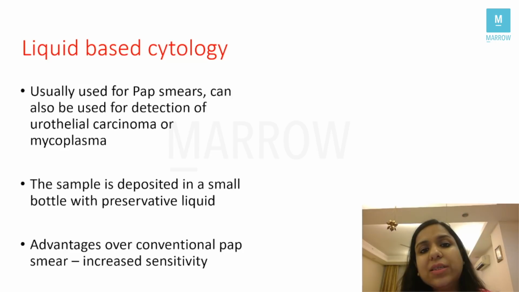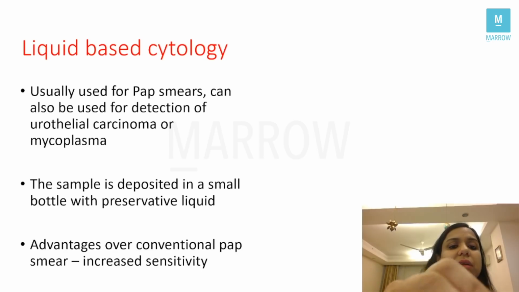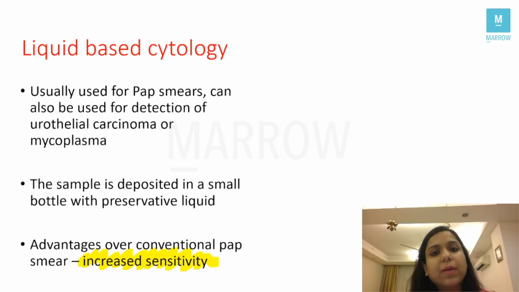And why is it good? It is better as compared to a conventional pap smear. Because the number of cells which are discarded or wasted is less. That is why there is increased sensitivity of detection, correct? That is why it is very important that liquid-based cytology is preferred over the conventional cytology for pap smears, right? This was a question on the tougher side.